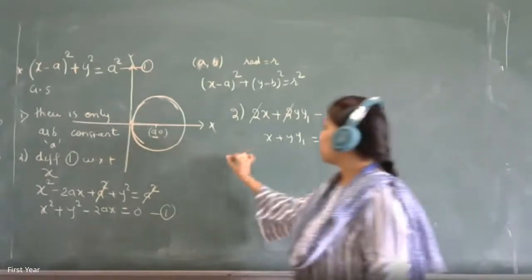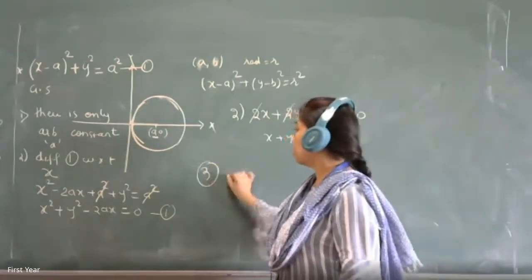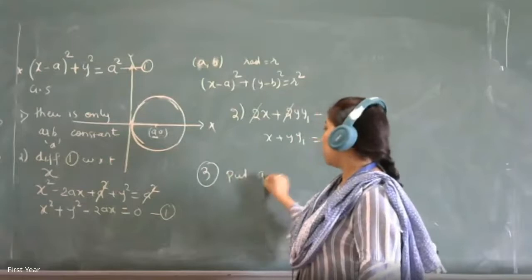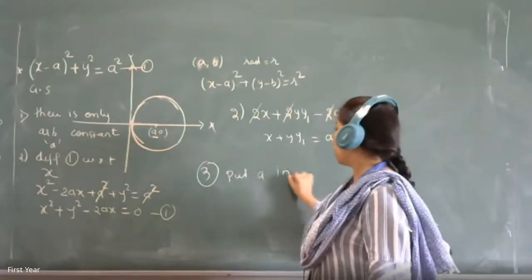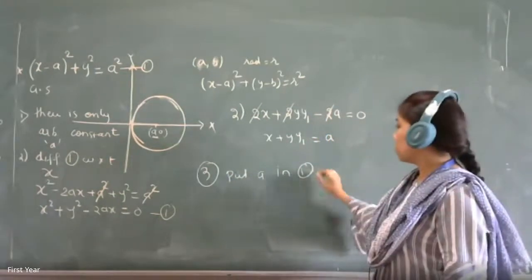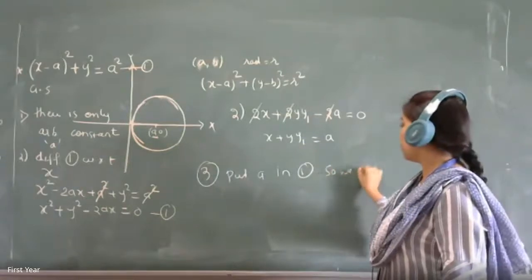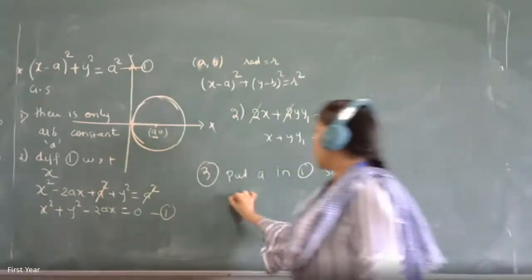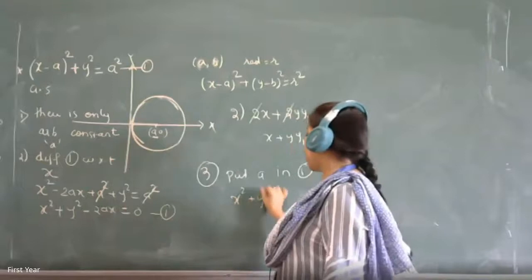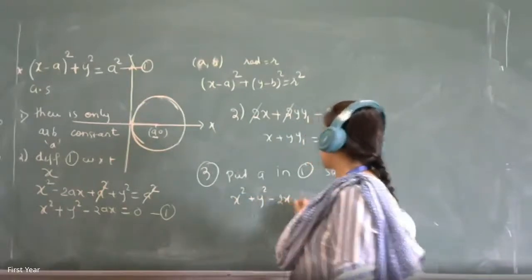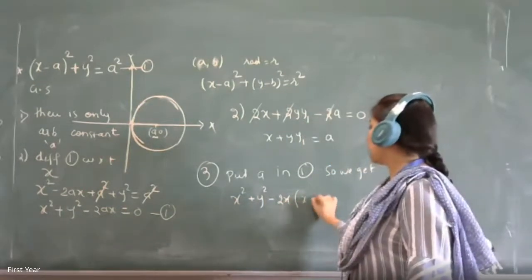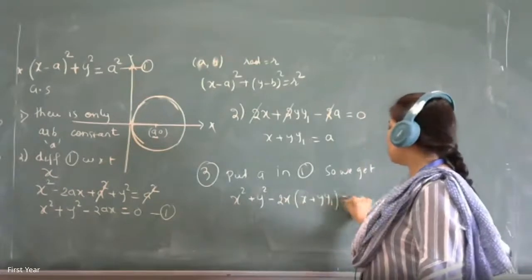Step 3, put a in 1, so that we get x square plus y square minus 2x into a, which is x plus y y1, is equal to 0.